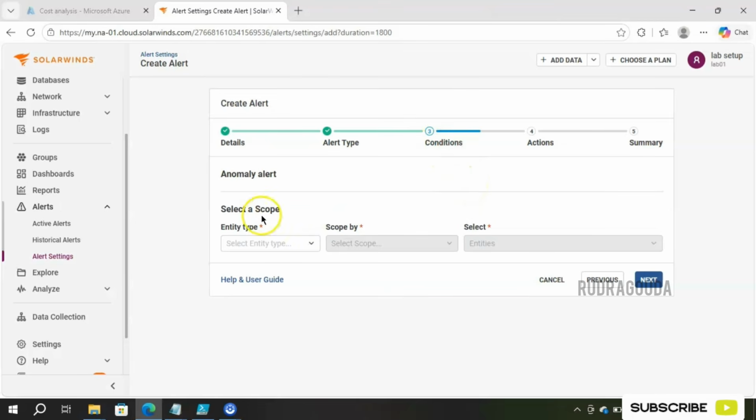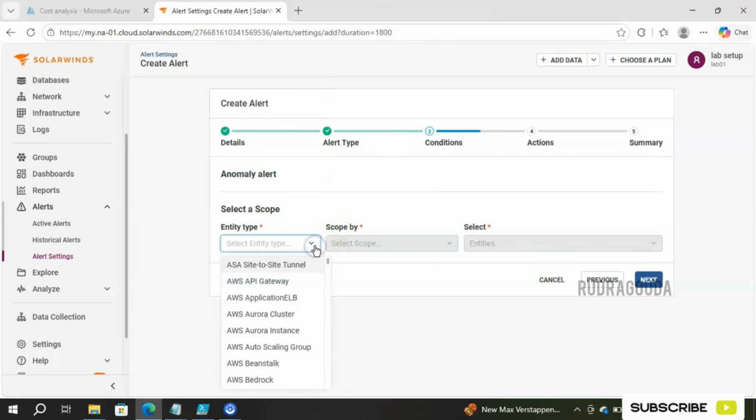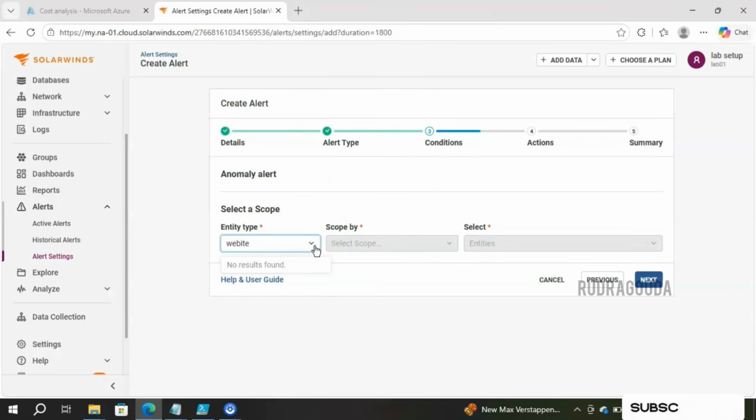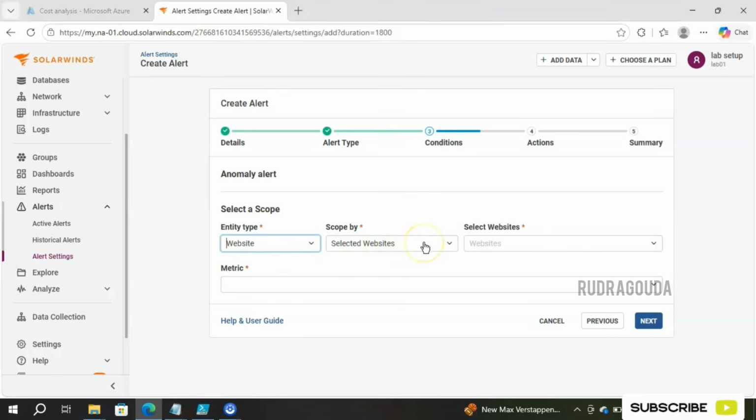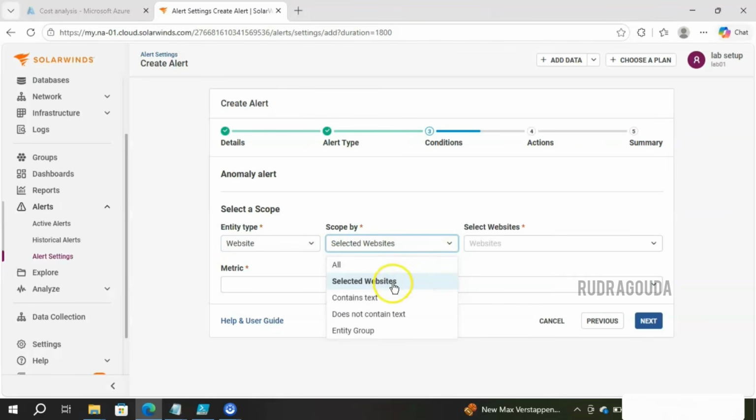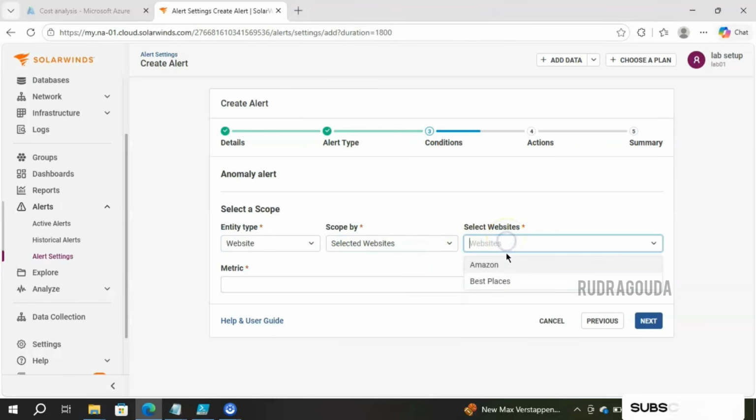We're in the condition section and anomaly alert, so we need to select the scope. Just simply click on this drop down button and type website, and choose that. You can again click on the scoped by and select the condition according to your need. I will go with the first option, that is selected website. So I'll go ahead and take use of the Amazon again. After that, it is directly asking the metric information.